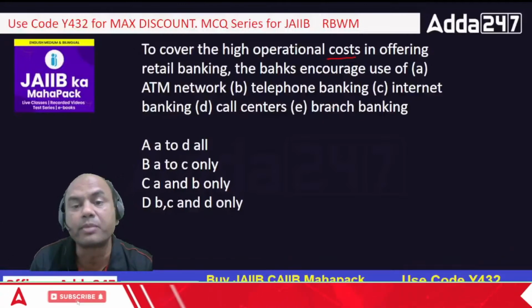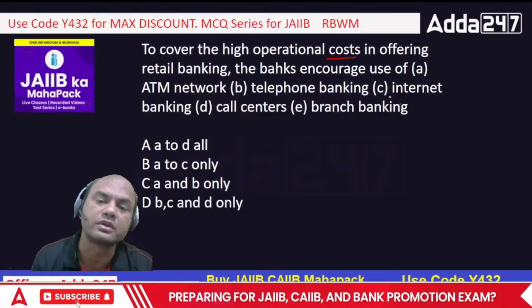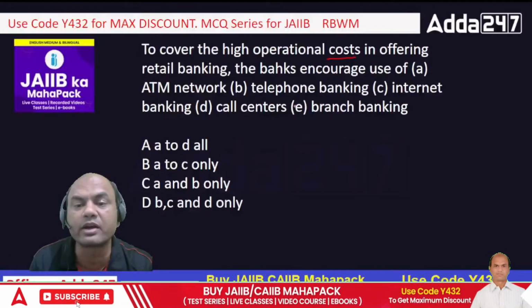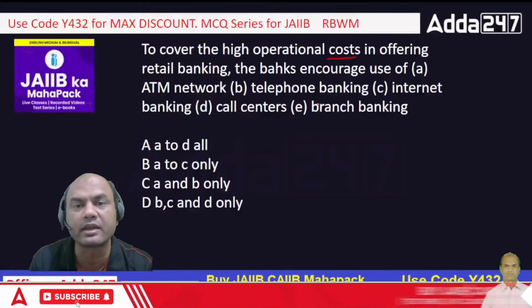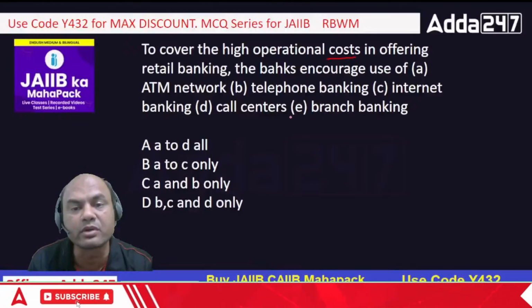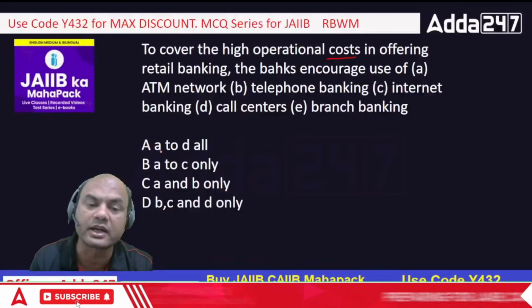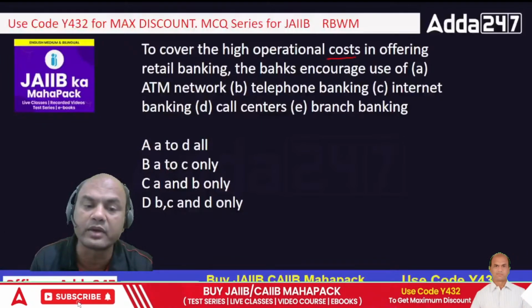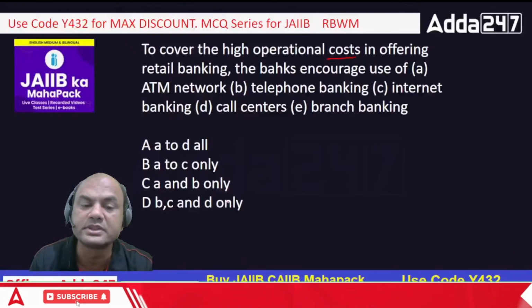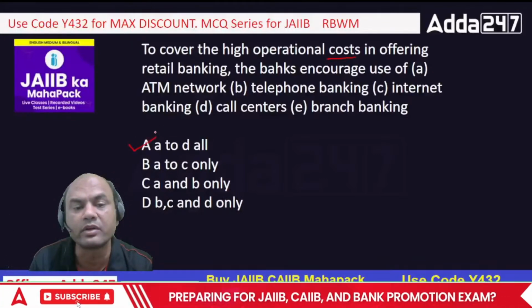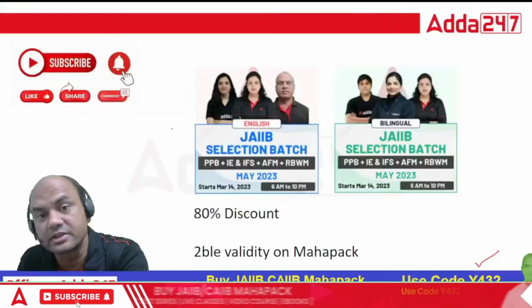Branch banking is a huge cost. So to cover the operational cost, the bank will never tell the customer to go to branch banking, because that will add up to the cost. So E will not be the answer. The options are A to D, A to C, A and B, B, C and D. The correct answer is A to D all.